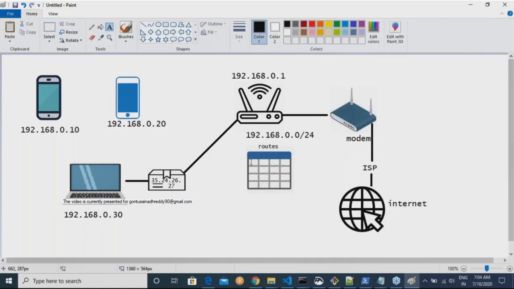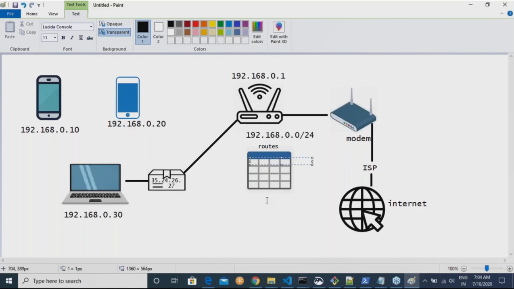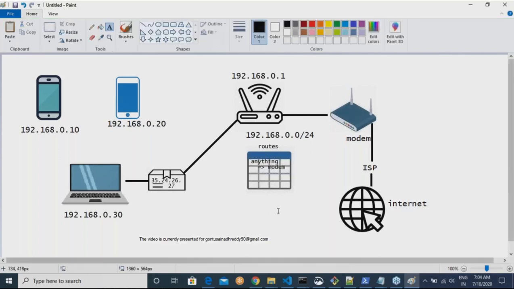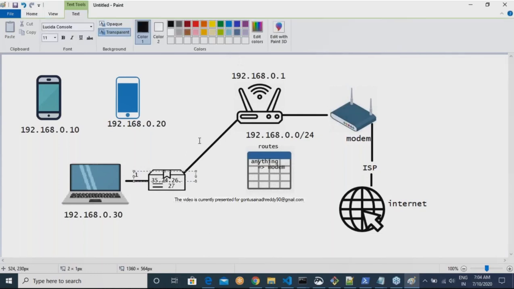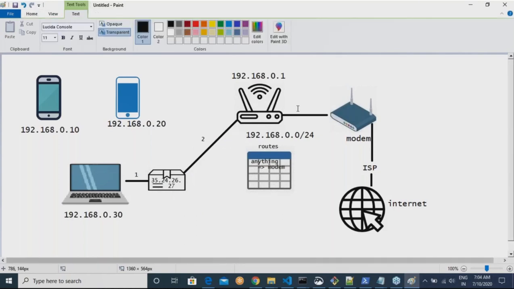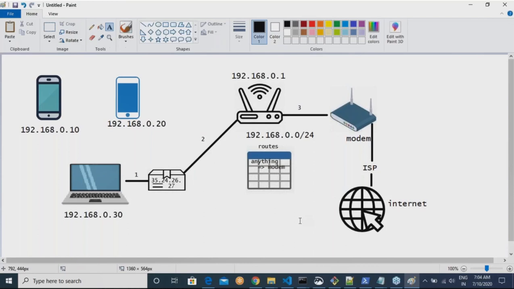In the routes, let us assume there is some rule which says if the packet is anything other than your network range, forward to the modem. Now basically what happens? This is step 1, this is step 2, and this becomes step 3. Yes or no? Am I clear on this now?